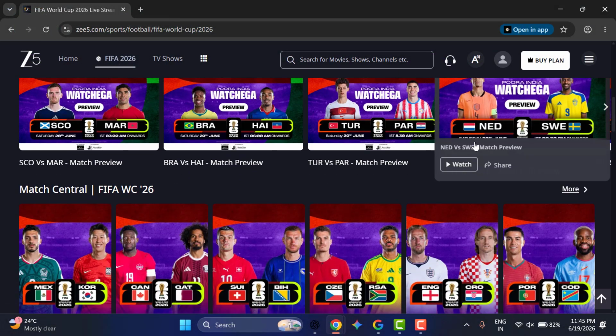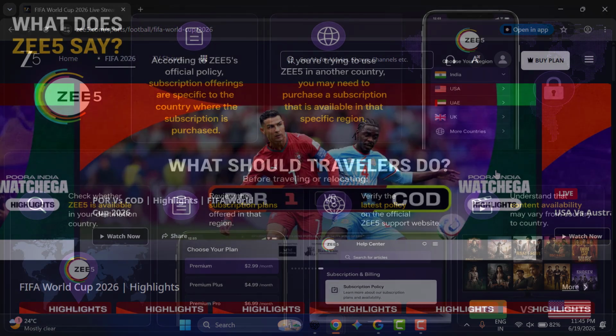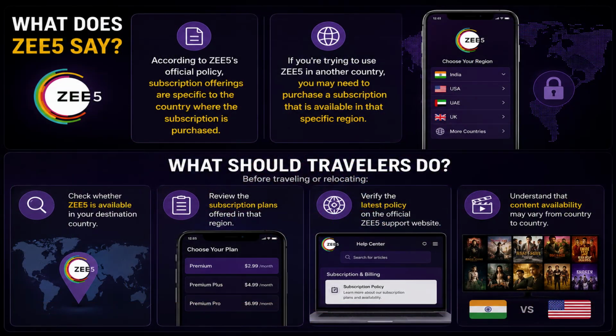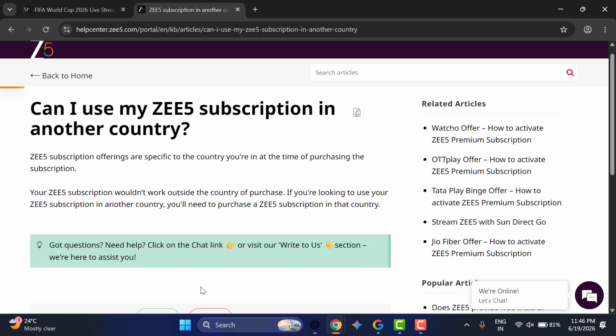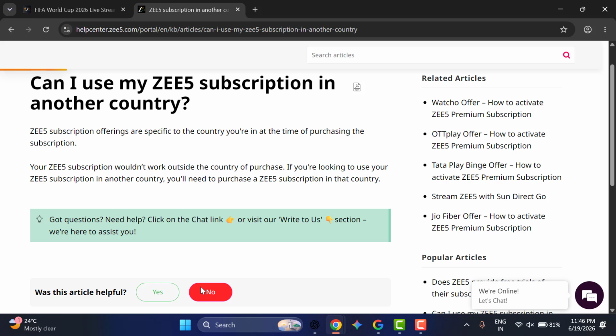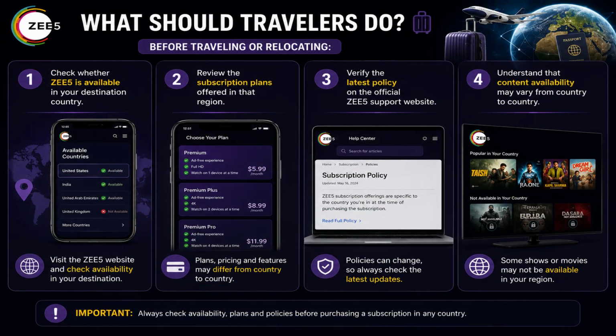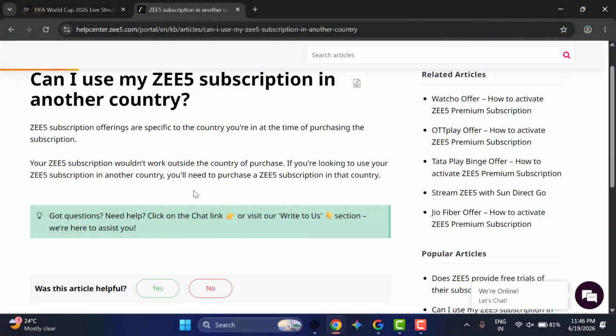So guys, according to the ZEE5 official policy, subscription plans are specific to the country where the subscription is purchased. If you are trying to use ZEE5 in another country, you may need to purchase a subscription that is available in that specific region. Before traveling or relocating, check whether ZEE5 is available in your destination country or not, and then purchase the ZEE5 subscription. You can get all the details here in the ZEE5 subscription help center.